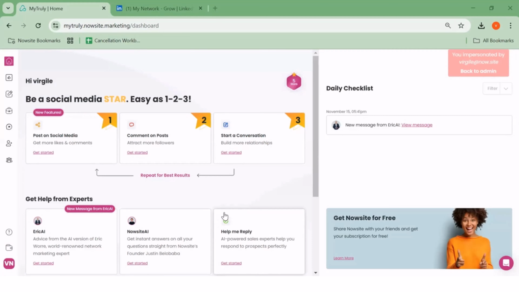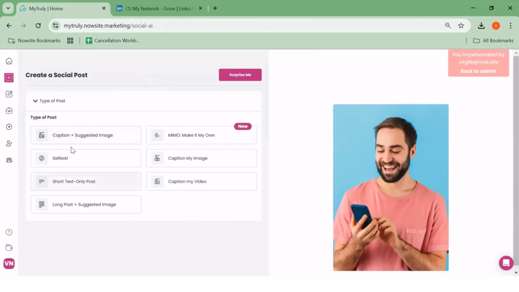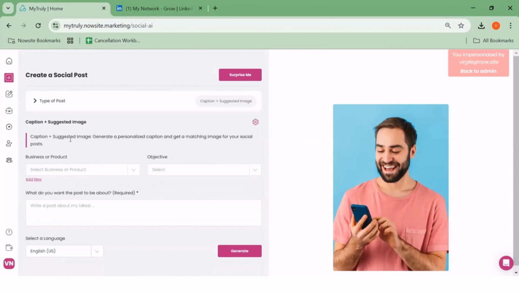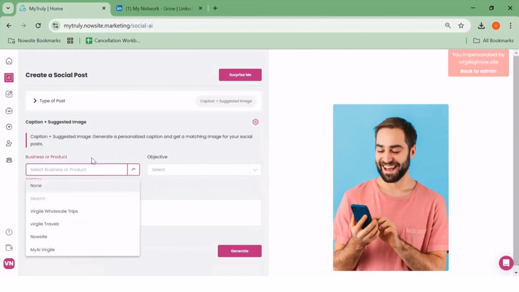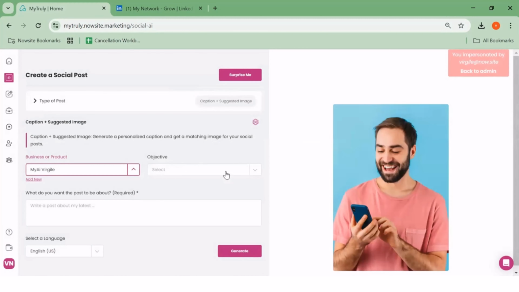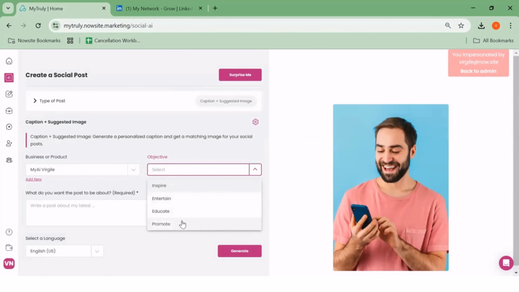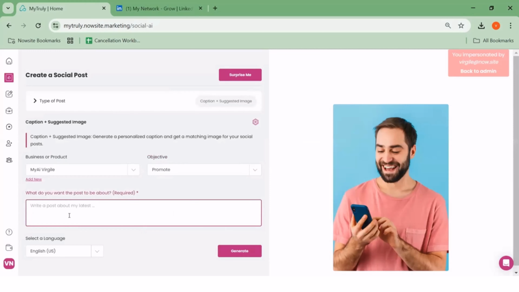Thank you for joining me for another session of this My AI training tutorial with Nowsite. Today, we will be taking a look at making use of our compliance tool. So we're going to go right into the post creation tool. And here I'm going to select one of the options. I'm going to select one of my business profiles with the objective of promoting. And here, for example, I'm going to get the basic of a conversation.